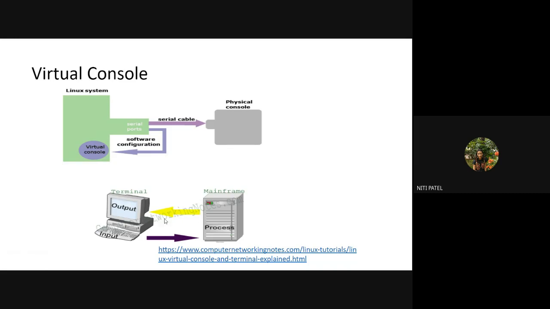Through some connections, I was sending my data to this mainframe computer. Mainframe computer was doing my processing, and then it was displaying me the output. That is one concept that we are using. So we have multiple users connected to this computer, and all those multiple users will do what?